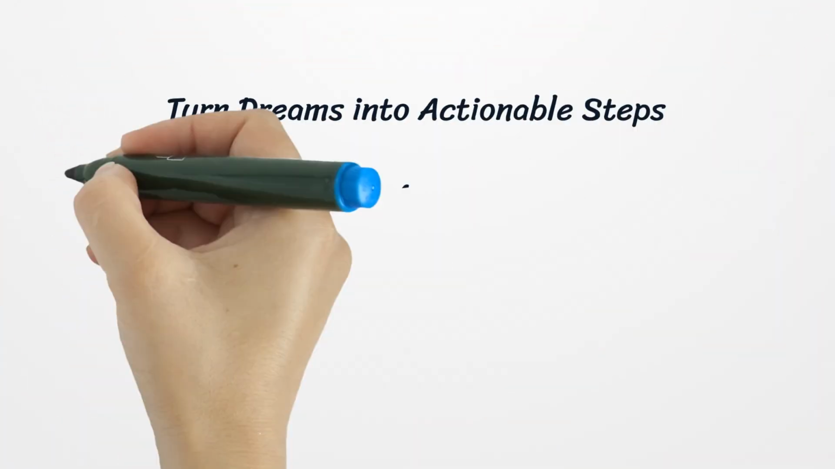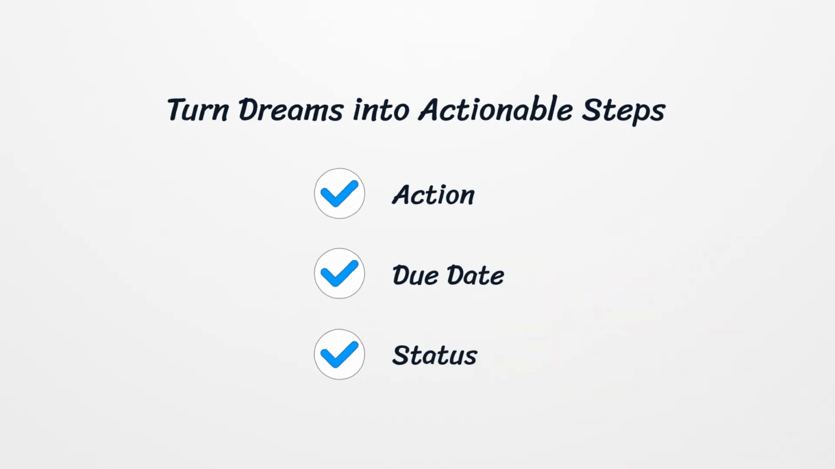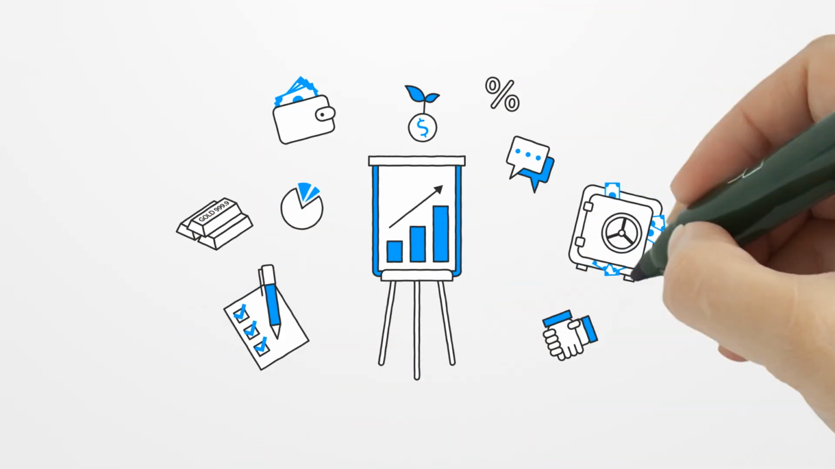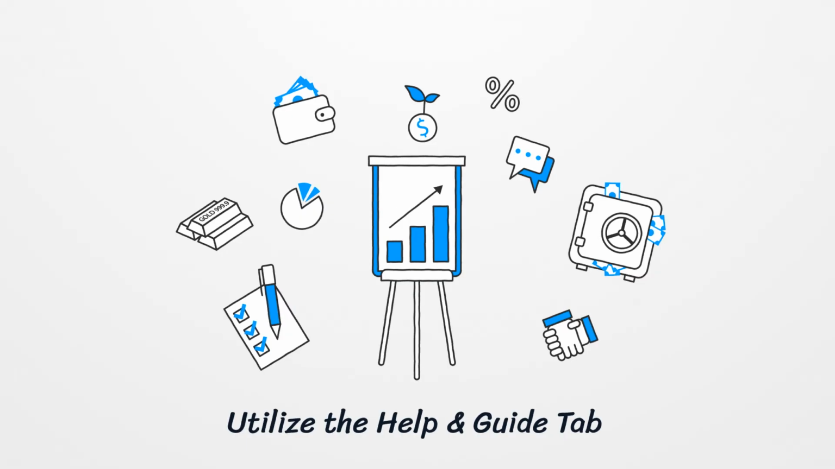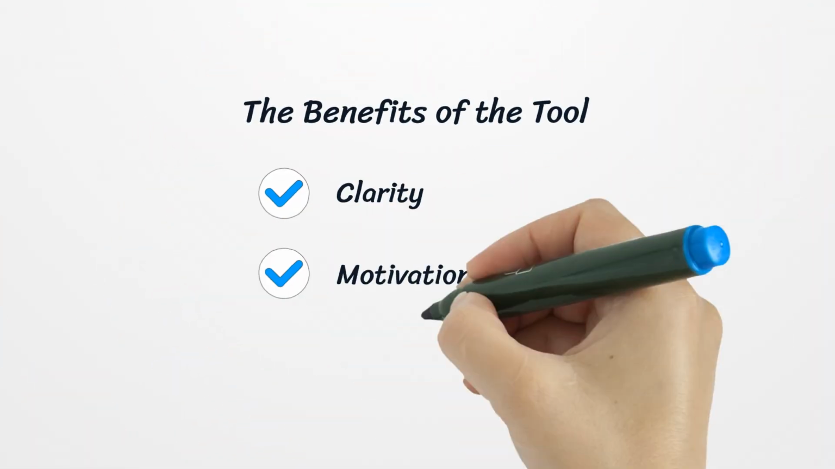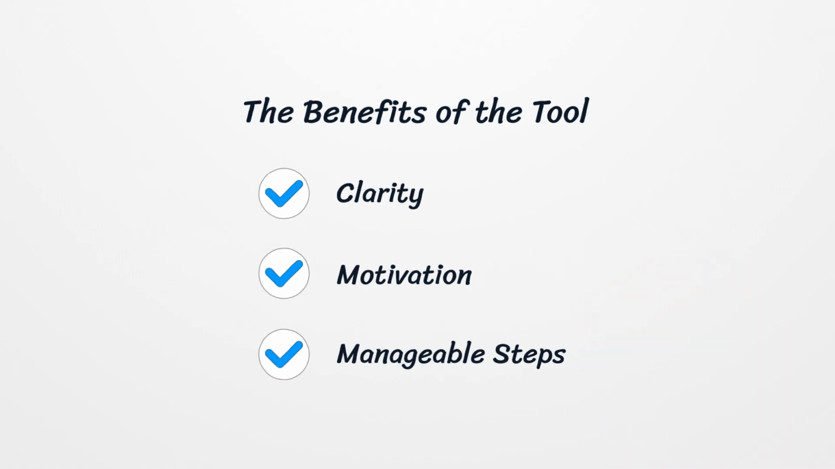The Action Plan tab lets you break down goals into actionable steps by adding an action, due date, and status. The Help and Guide tab explains vision boards, guiding you on areas like career and personal growth and tips for success. Why use this tool? It brings clarity, sparks motivation, and keeps your goals manageable with consistent steps.